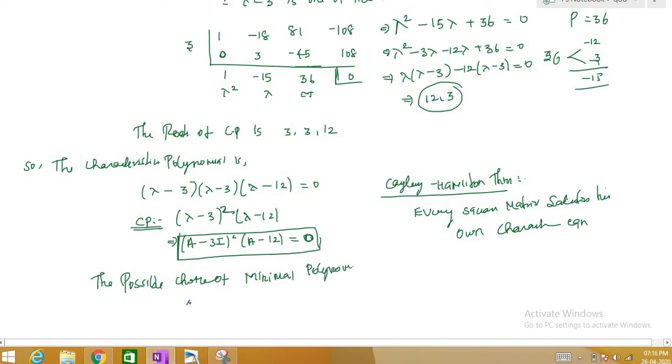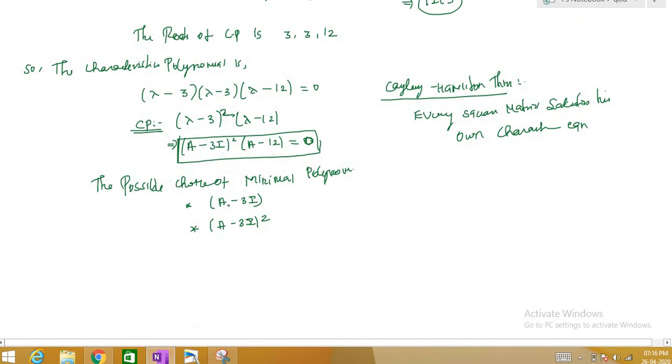How many ways can you write this? It can be A minus 3I, or A minus 3I square. I'm expressing all possible combinations. It can also be A minus 3I into A minus 12I, or only A minus 12I, or A minus 3I whole square into A minus 12I.